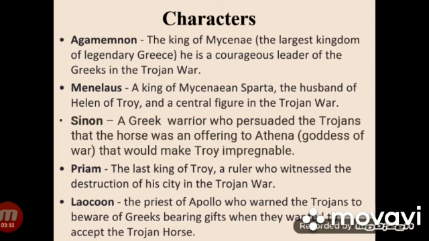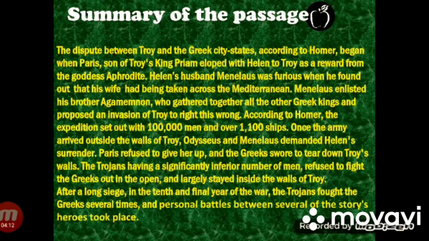Priam, the last king of Troy, a ruler who witnessed the destruction of a city in the Trojan War. Laocoon, the priest of Apollo, who warned the Trojans to beware of Greeks bearing gifts when they wanted to accept the Trojan horse. Summary of the passage.